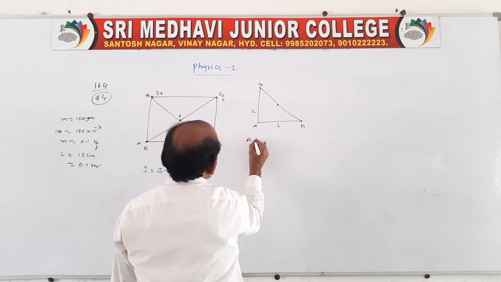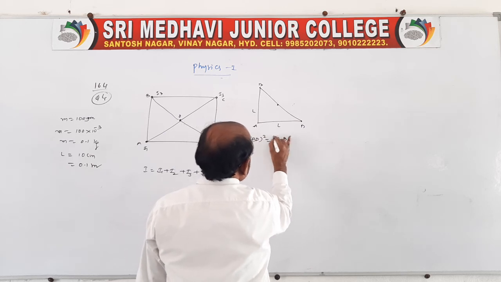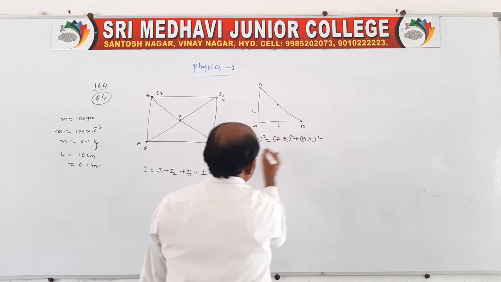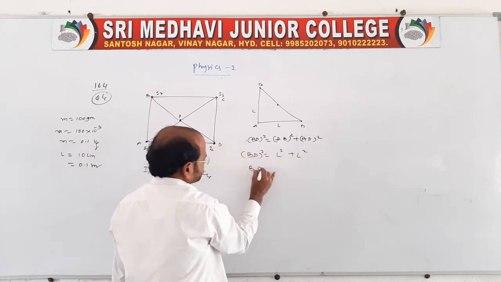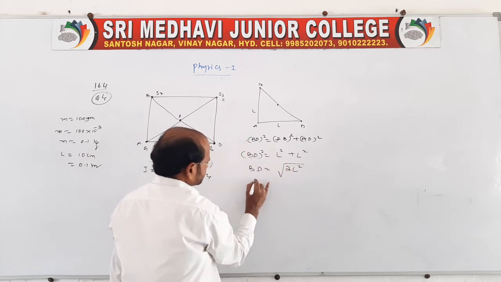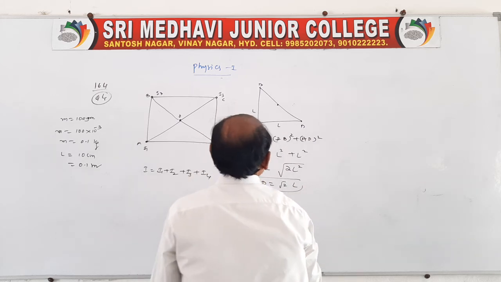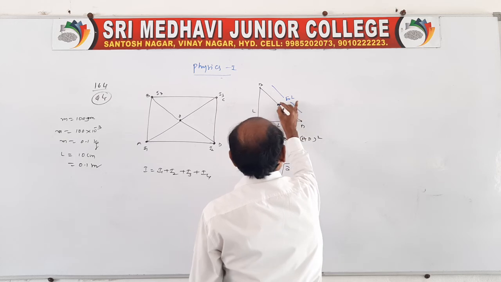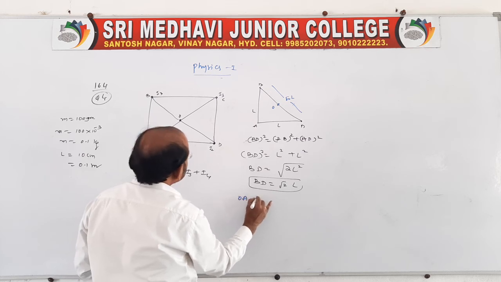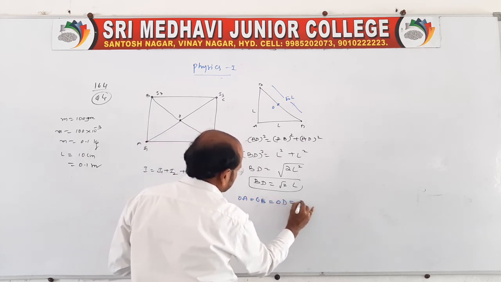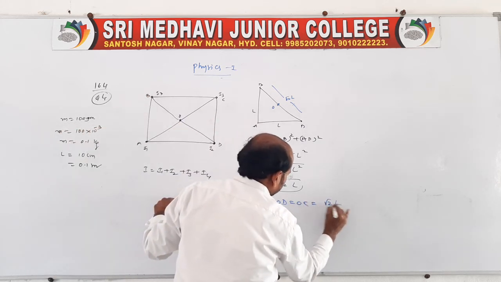So first you get this distance. We can say BD square, applying Pythagoras, is AB square plus AD square. So BD square is equal to L square plus L square, so BD is equal to root over 2L square, that is root 2L. This is the total, but we need the half. OA is equal to OB is equal to OD is equal to OC. This is half, this is half, this is half. So here you take root 2L by 2.